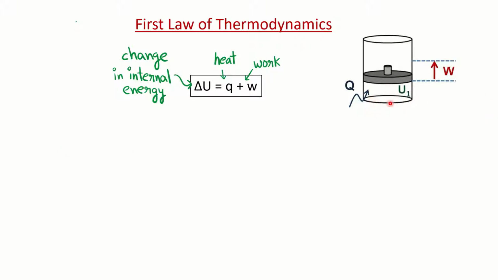Suppose this is your system, like you can see this closed container. This is the system and it has a piston here, and this is the surrounding. Inside, below the piston, you have the system, and above the piston you have the surrounding. So energy is exchanged between the system and the surrounding if they are at different temperatures. Energy exchange takes place only if the temperature differs between the system and the surrounding, then only the exchange will occur, right?